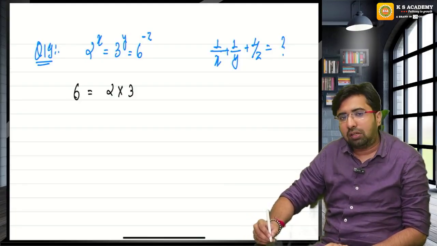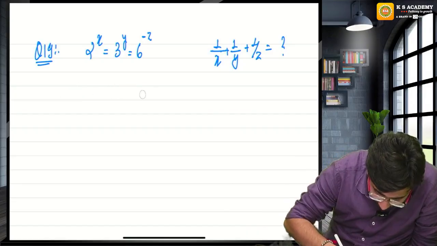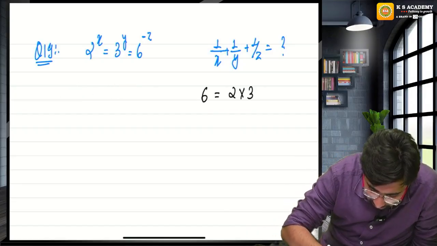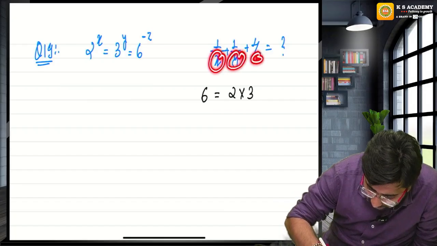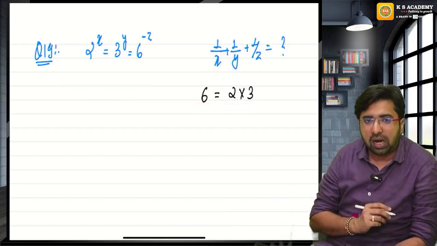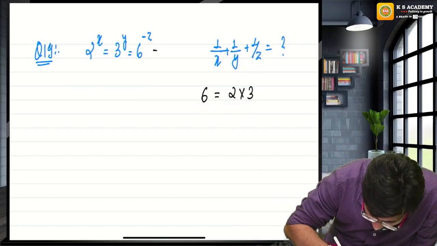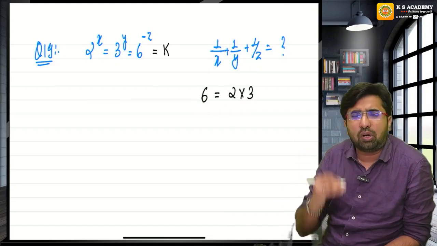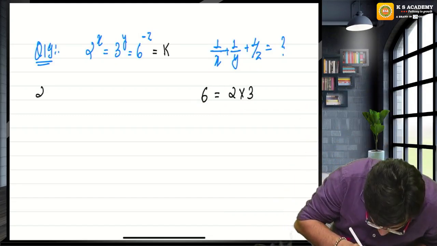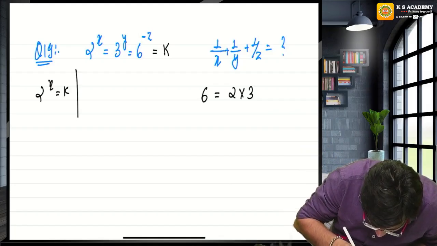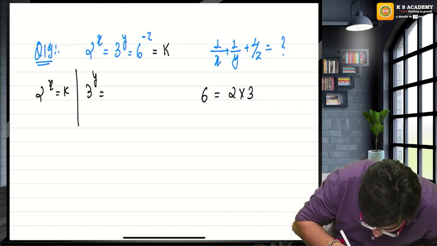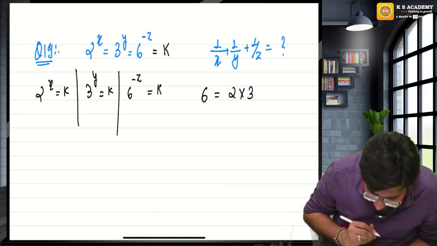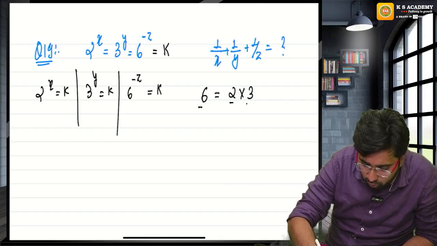Here I can say 6 is equal to 2 into 3. Now I am not looking for x, y, z. I am looking for the value of 6, 2 and 3. As something is equal to something is equal to something, assume k. Now don't wait to make the base same, because you cannot. It means 2 raised to the power x is equal to k, 3 raised to the power y is equal to k, 6 raised to the power minus z is equal to k.